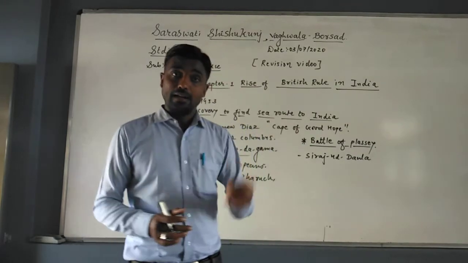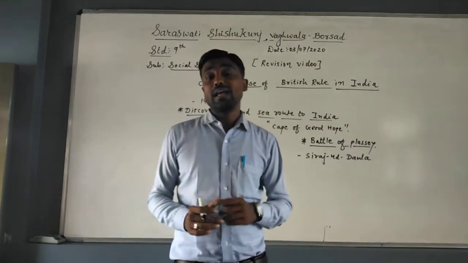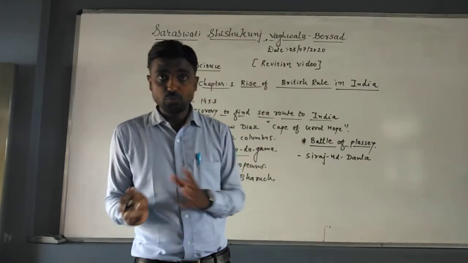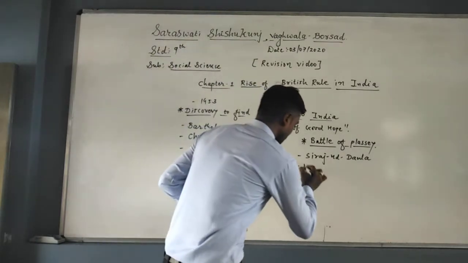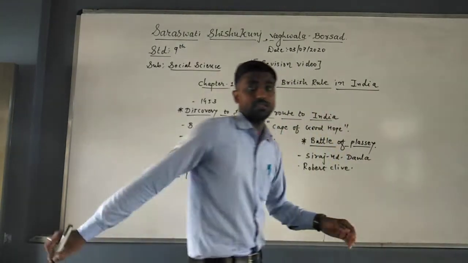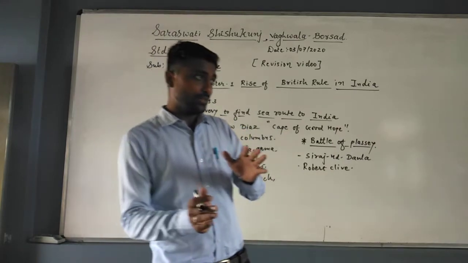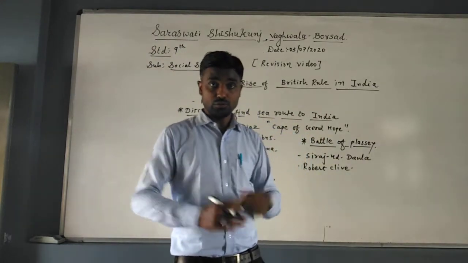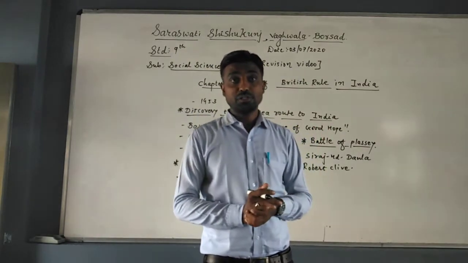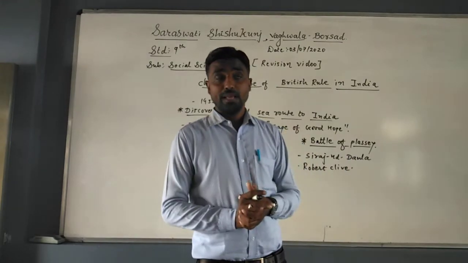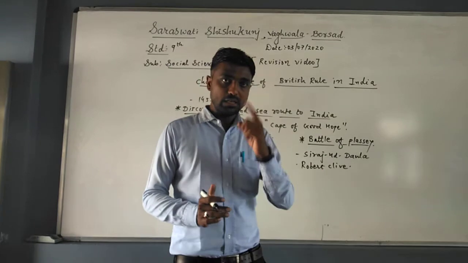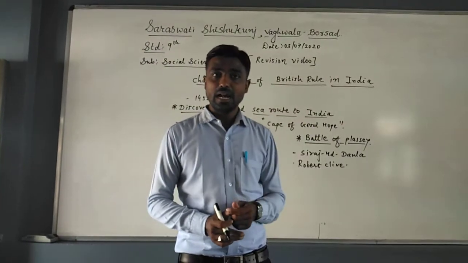Now Siraj-ud-Daulah destroyed this fortress, and this news reached Madras, which means Chennai. Now a small army led by Robert Clive came to Kolkata. But when they saw that the army of Siraj-ud-Daulah was too strong and huge, they were unable to defeat him. So they made a treachery, a plan for how to defeat Siraj-ud-Daulah. In that plan, they won over two persons, one the commander-in-chief of Siraj-ud-Daulah's army and one another person.